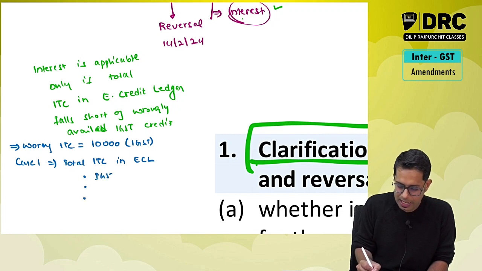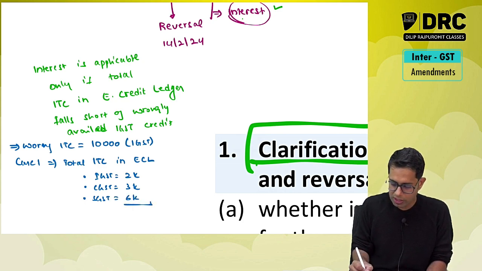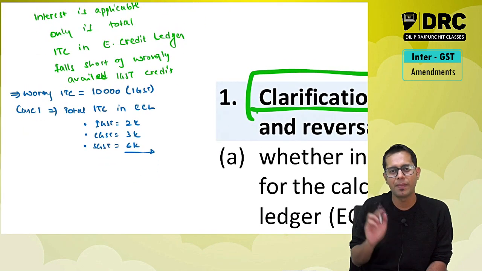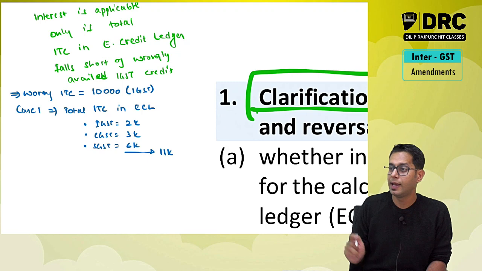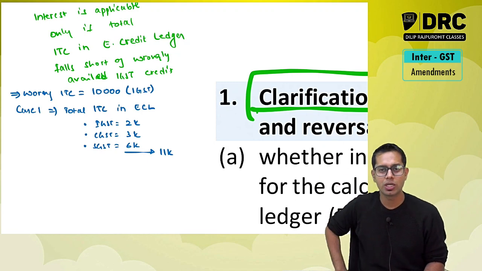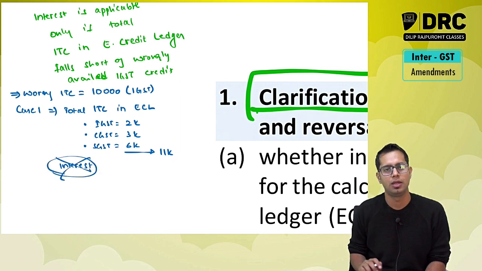Under IGST I have a credit of 2,000 rupees, CGST I have a credit of 3,000 rupees and SGST I have a credit of 6,000 rupees. So what is the total input tax credit which I have in my electronic credit ledger? 11,000 rupees. Now is 11,000 less than 10,000? No, it is not less. Therefore is interest applicable in this case? Is interest applicable? Answer is no.